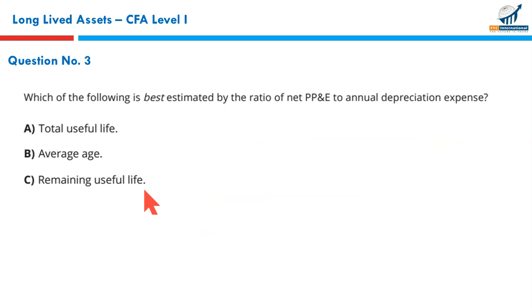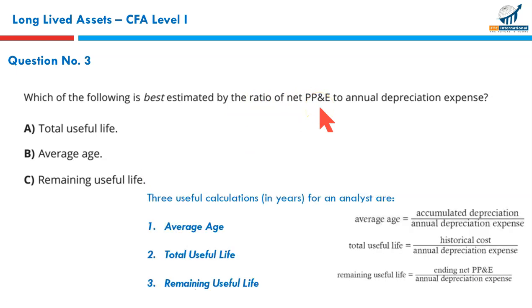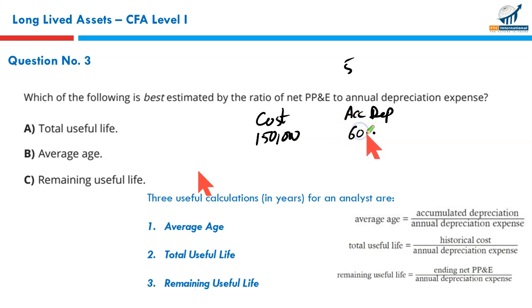Next, which of the following is the best estimate by the ratio of net property, plant, equipment to annual depreciation? There are 3 formulas you need to learn. These are 3 useful calculations in years for an analyst. Let us use some imaginary numbers to understand this idea. Let's say we have property, plant and equipment worth $150,000. So far we have charged accumulated depreciation based upon a 5-year life, let's say $60,000. And this is your net book value, 90.